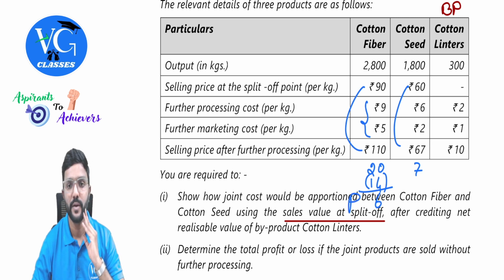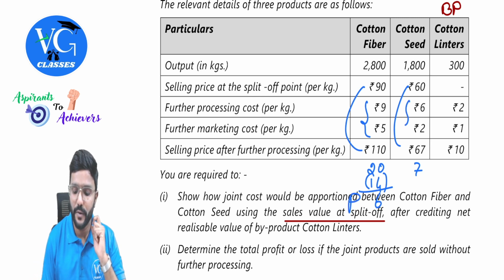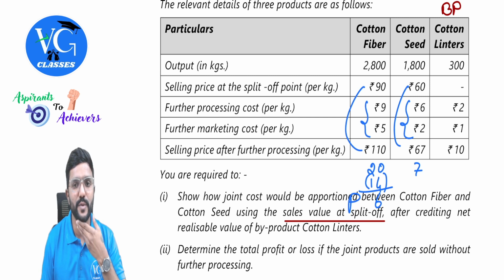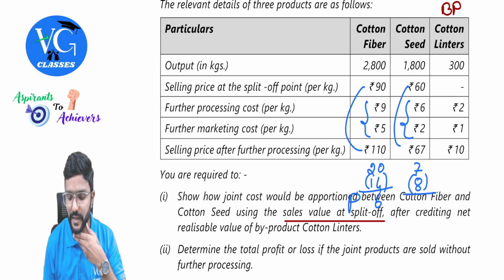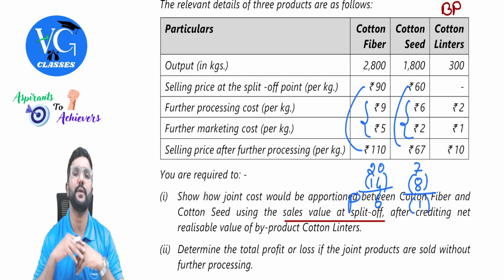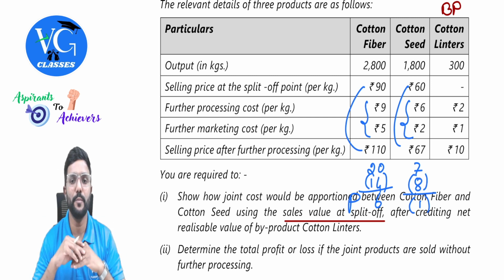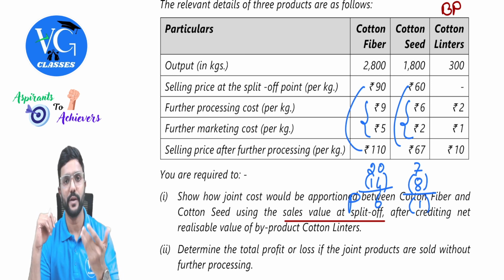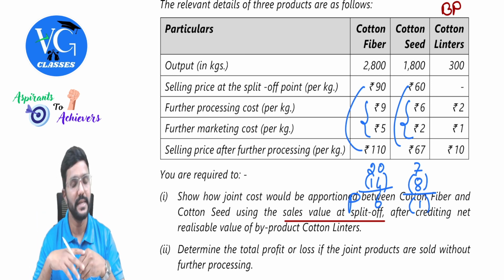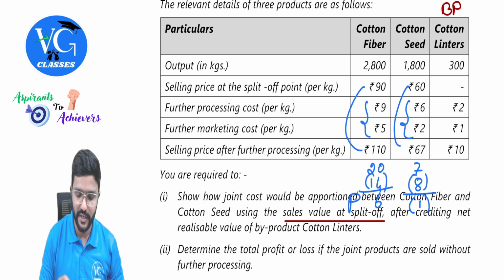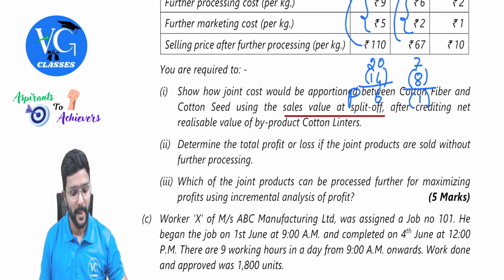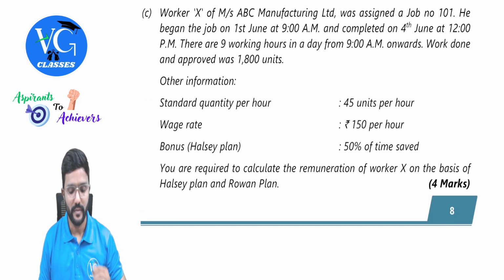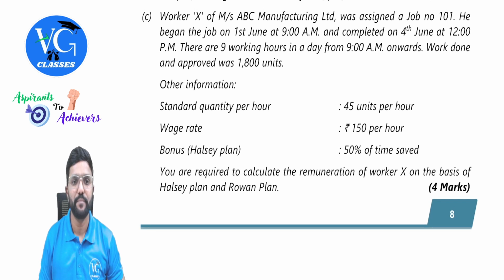So that will give us the incremental profit of how much? 6 rupees. Whereas here we have to incur an incremental or further processing cost of how much? 6 plus 2, 8, sir. So that will give a loss of 1 rupee per unit. So whatever calculations they have done, can we prove it or show it even in units? Yes, guys. The decision will remain the same. Okay. Let us move to C part.